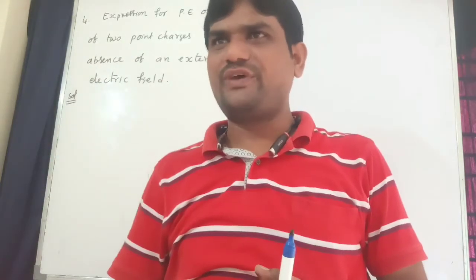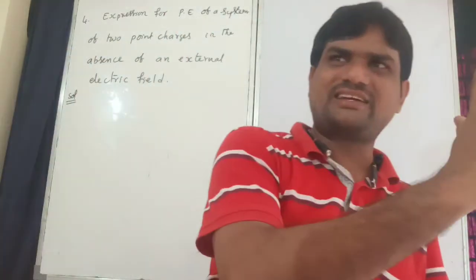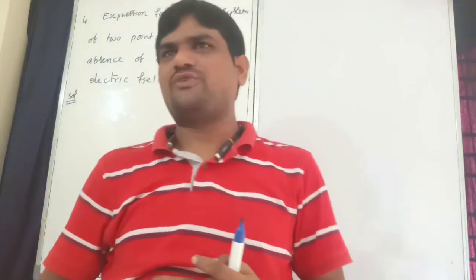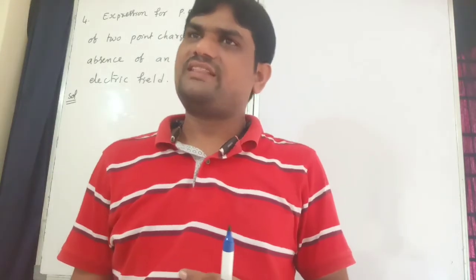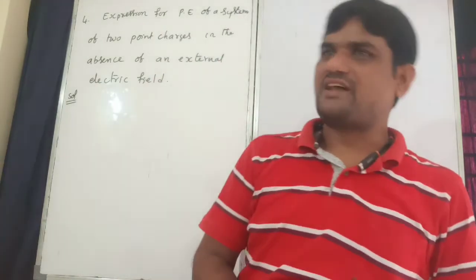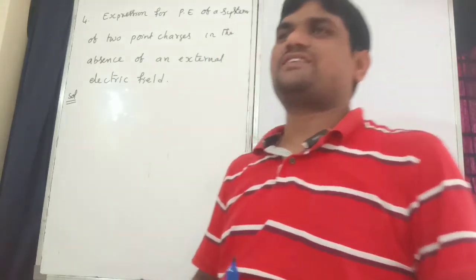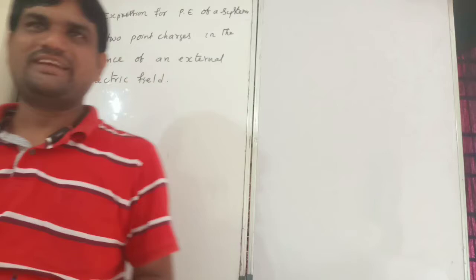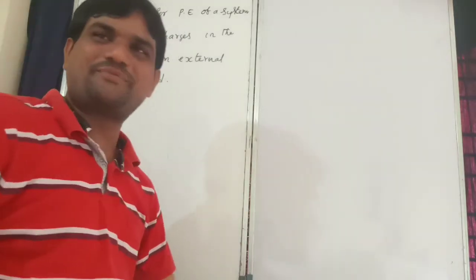If electric field is there, we have to do some work against the electric field. If there is no electric field, in the absence of electric field, work done is equal to how much? I think you did not understand the question. 0, very good.